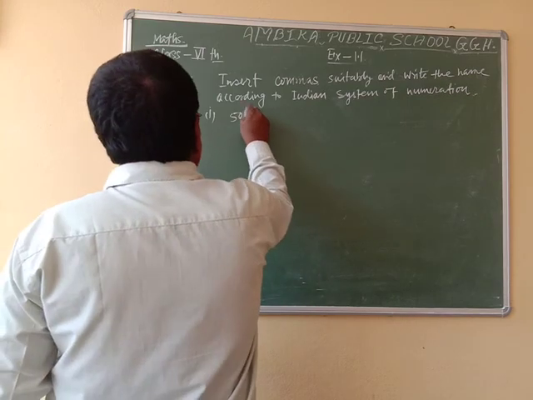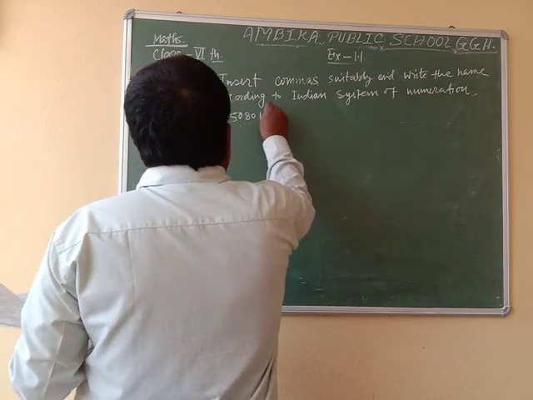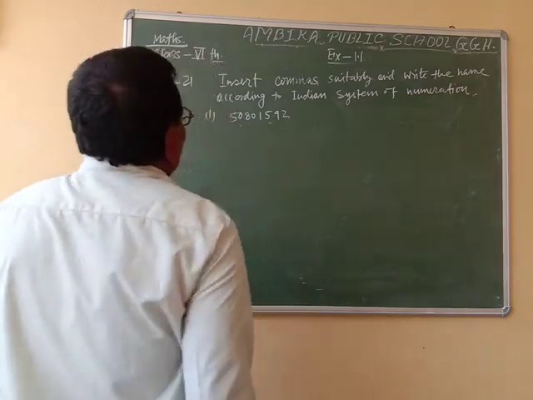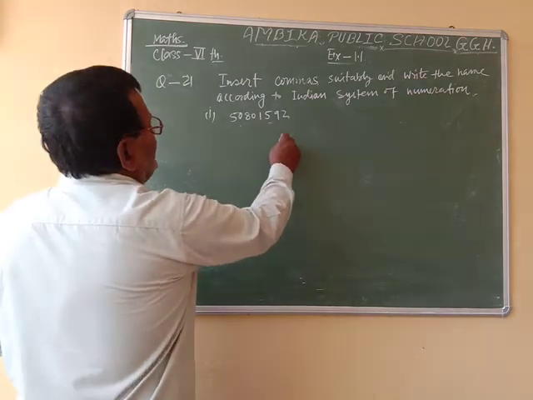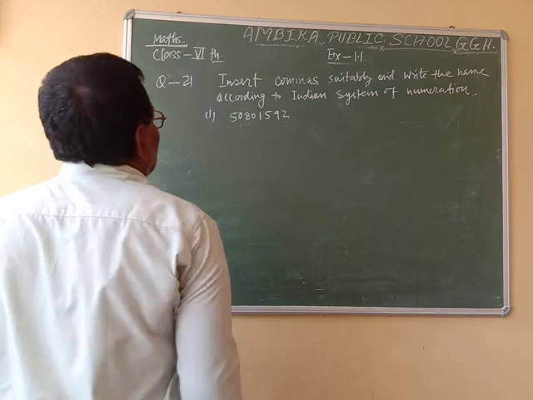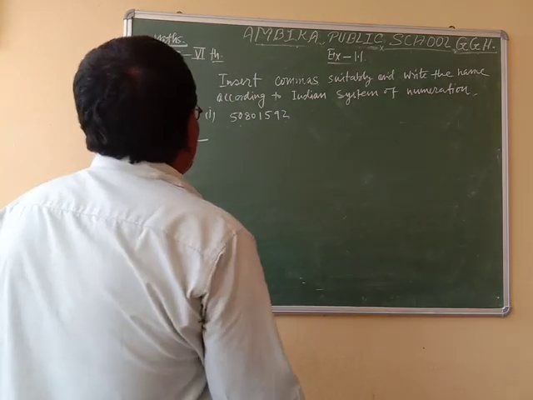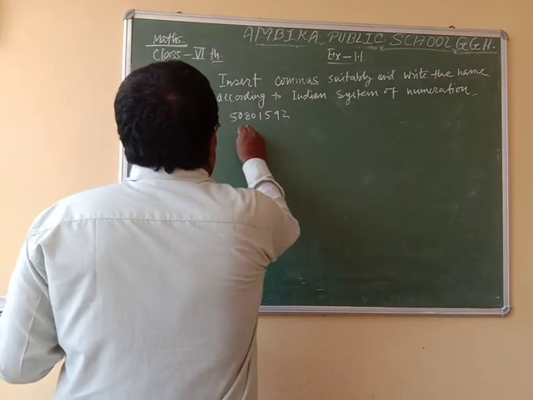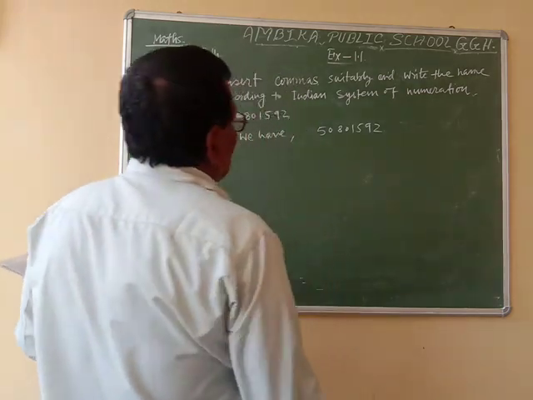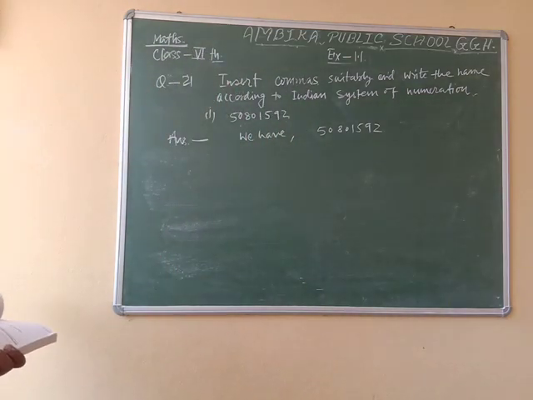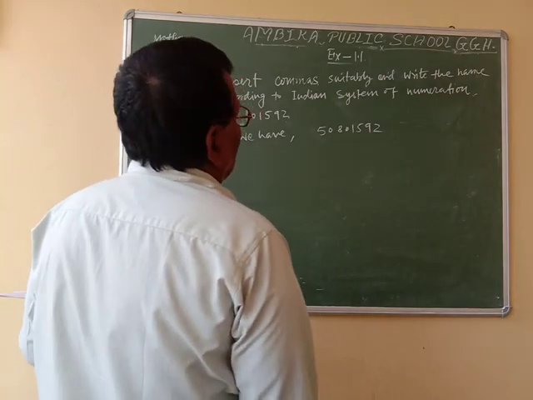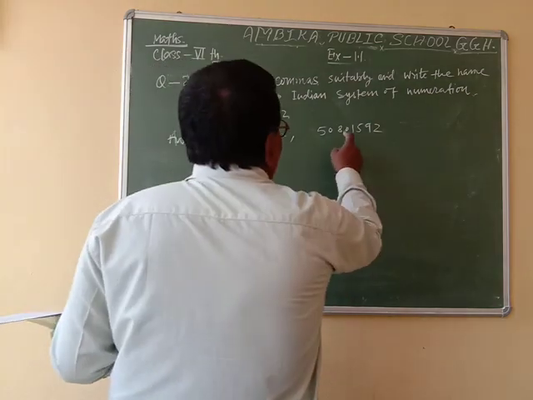This is your question: 50801592. We have to insert commas in this number according to the Indian system of numeration. भारतीय संख्या पद्धति के आधार पर उचित कॉमा लिखें और उसका संख्या का नाम लिखें.